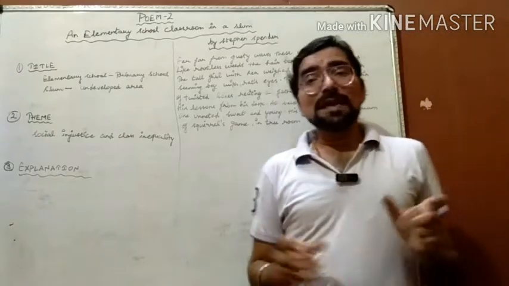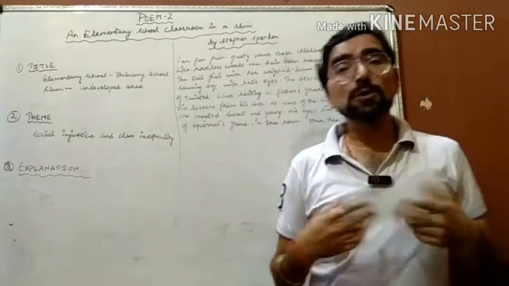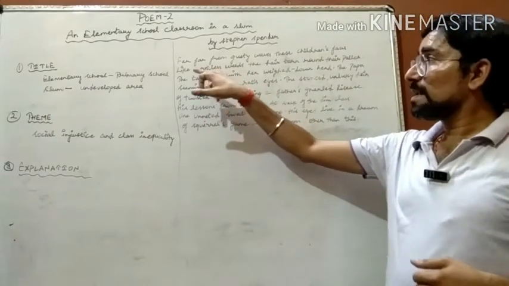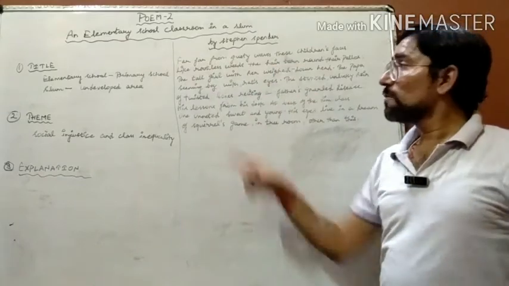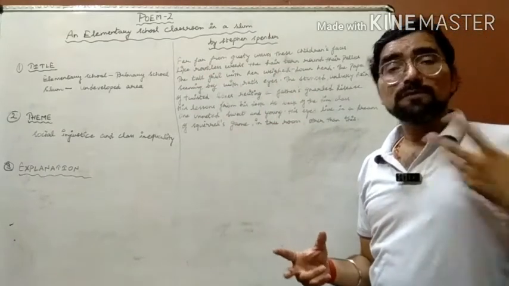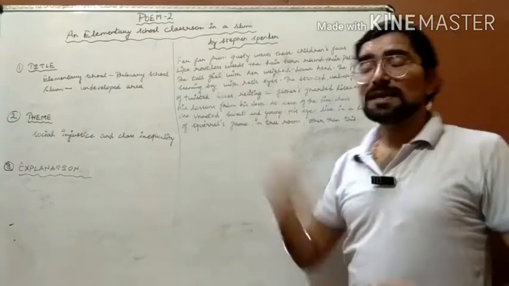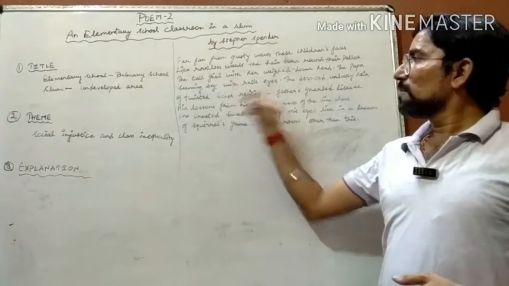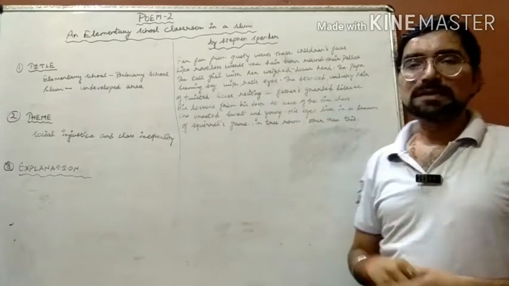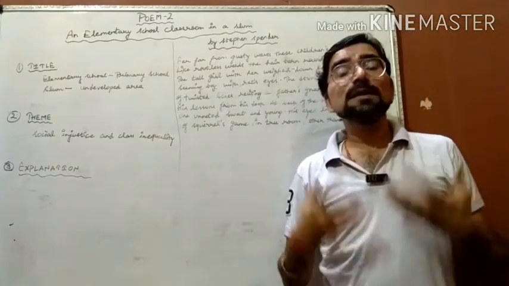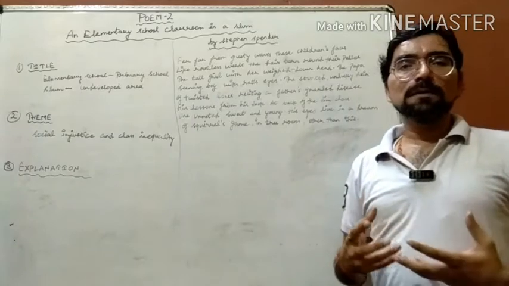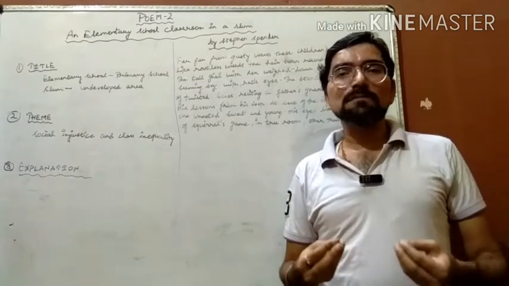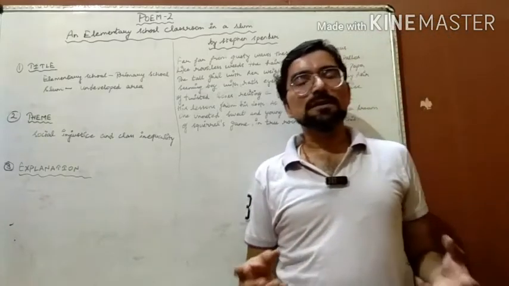And what is the thing that can be associated with rat's eyes? As you all know, I have used these poetic devices in the second line, like rootless weeds. What is the meaning of like rootless weeds? The poetic device we are using over here is simile. And in the fourth line you have seen that with rat's eyes, the boy is looking. And why is he looking? He is looking to eat something. He is not looking up to the teacher.